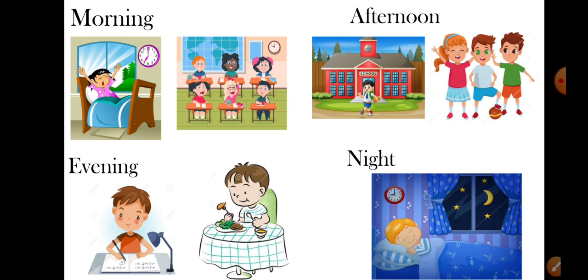And then the last thing that you do is you go to sleep. So this is the routine set according to your morning, afternoon, evening, or night. So everything is being set by us.